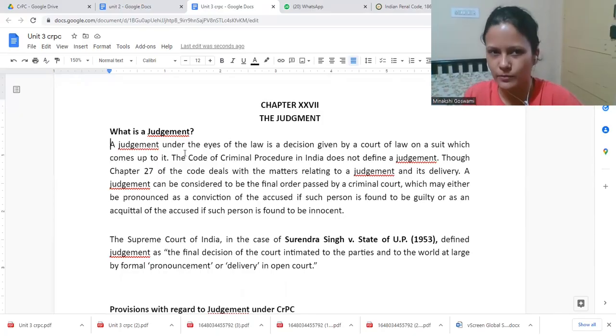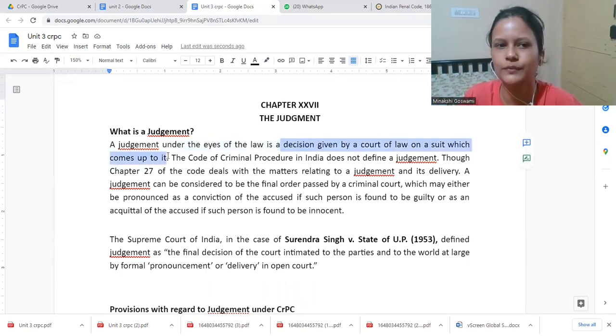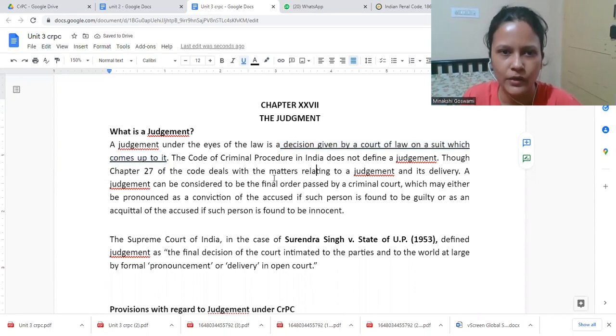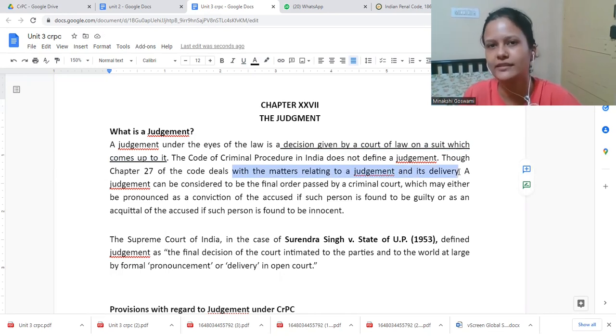Okay, so what is judgment? Judgment under the eye of law is nothing but the decision given by the court of law on a suit which comes up to it. Whatever the court finally decides, that is nothing but judgment. Judgment deals with matters relating to judgment and its delivery, what finally the court has delivered.